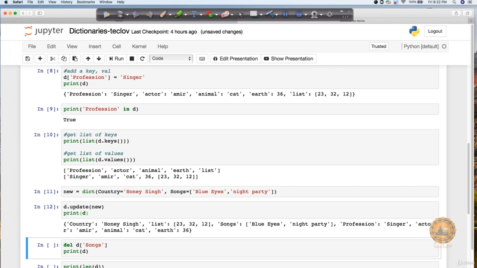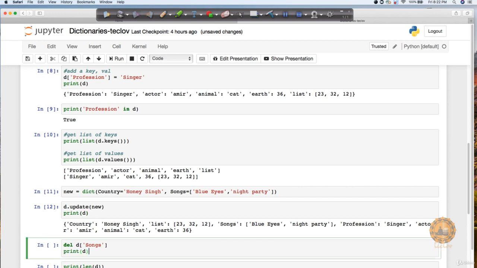You can see it here. It has just basically added this value. You can see that this country key, which is my Honey Singh, it is putting my value Honey Singh here, and his songs are also coming up, and even the values which were present in d are also available. So kind of it's giving you both.